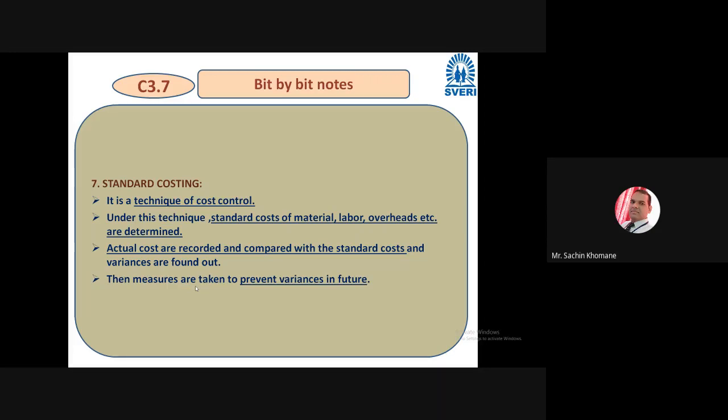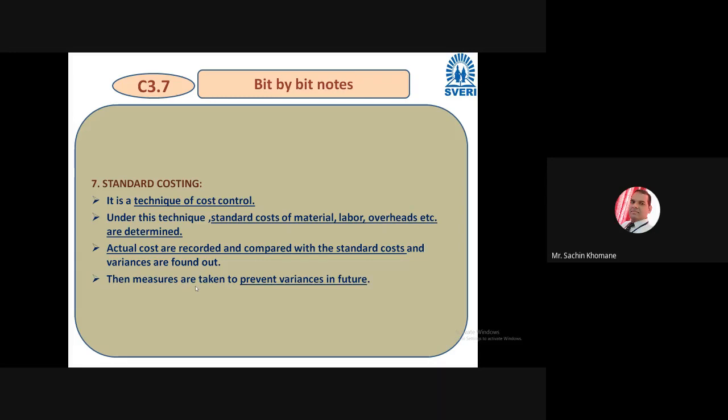You can take the example of the cost of raw material, how much salary you should give to your labor, or overhead, like unnecessary or sudden expenses. If you want to control such things, standard costing will help you.